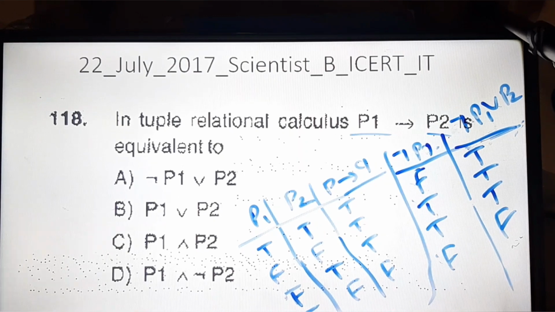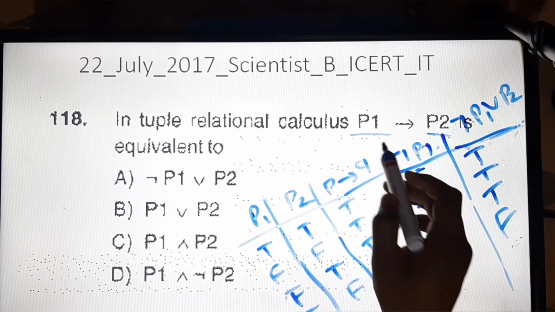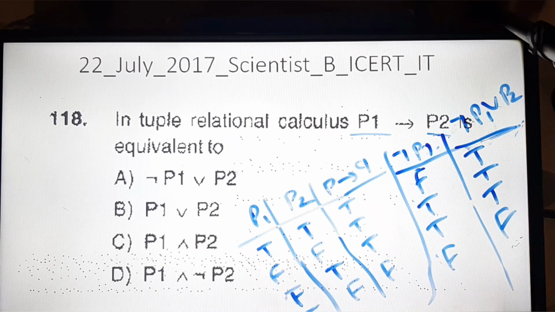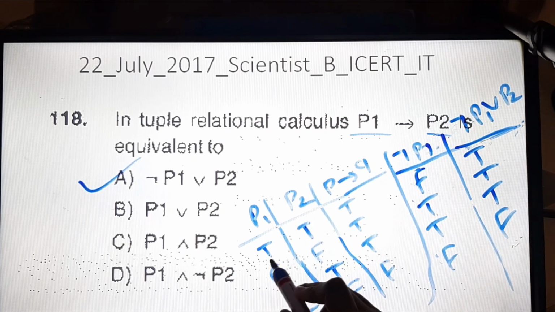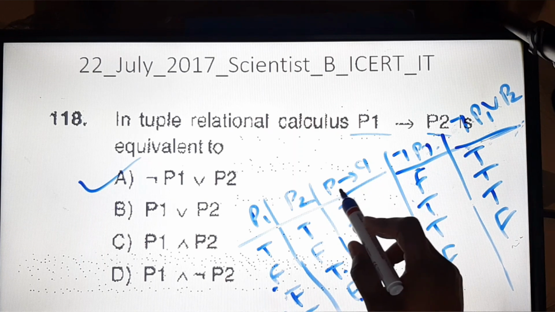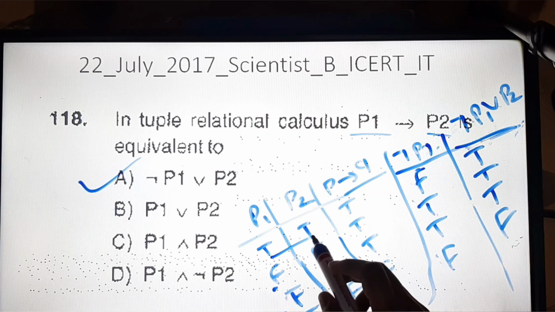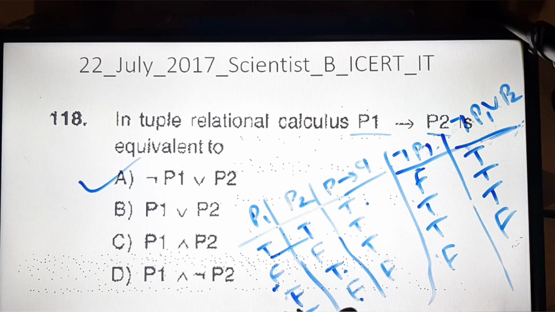Now the rule says that P1 determines P2 is equivalent to not P1 or P2. Okay, so let's verify this with a truth table. Now for P1 P2 I have drawn T T, F F, F T and T F. So P implies Q will be true when both are true, FF is also true, FT is also true, but when true implies false, TF will always be false.